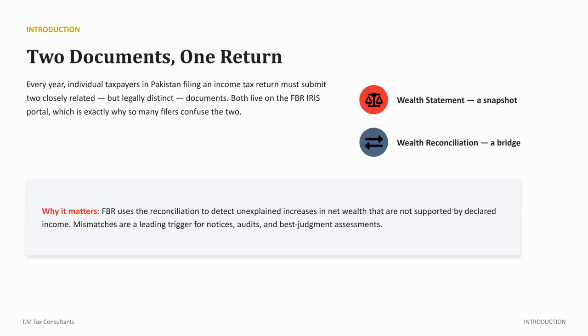Every year, individual taxpayers in Pakistan must submit two distinct documents on the FBR IRIS portal. The Wealth Statement serves as a snapshot, while the Wealth Reconciliation acts as a bridge. Understanding the difference is crucial, as mismatches can lead to audits and tax notices.